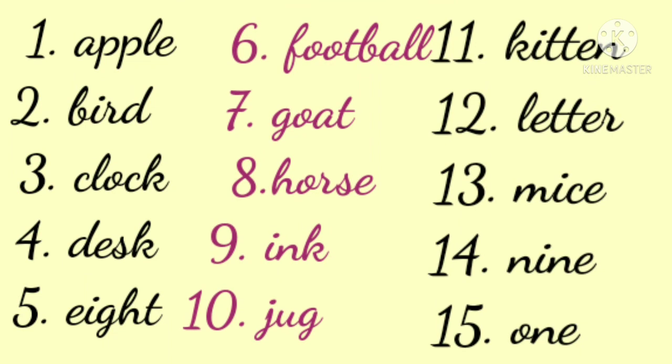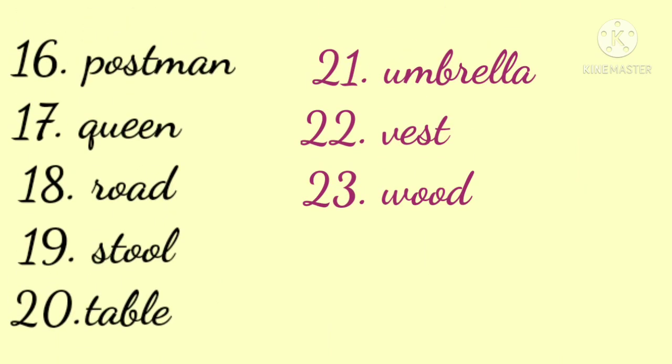So children, did you see how we have arranged these words into alphabetical order? You will write down these words in alphabetical order from number 1 to number 23 in your spelling copy.